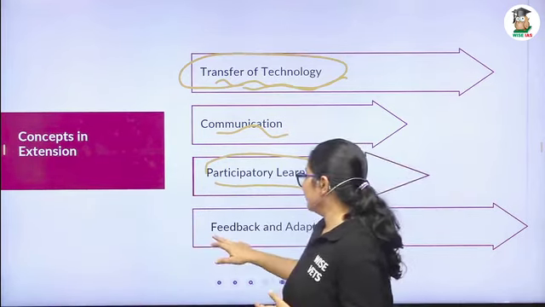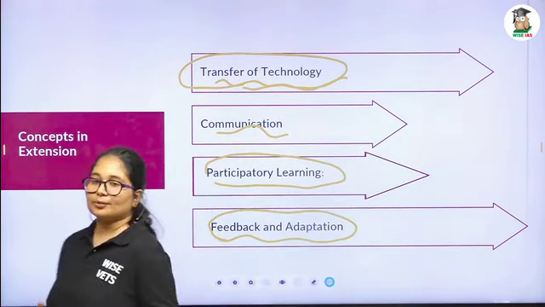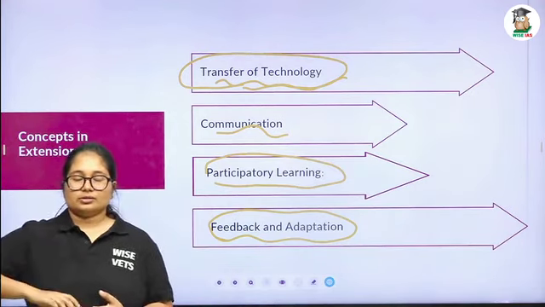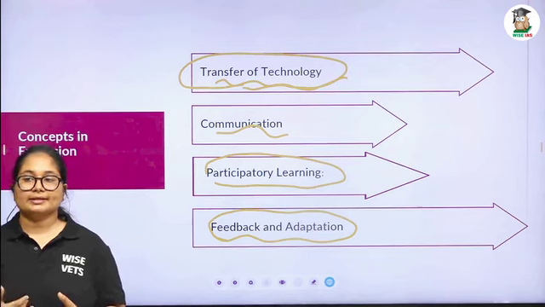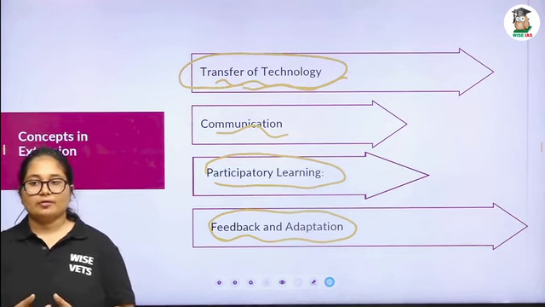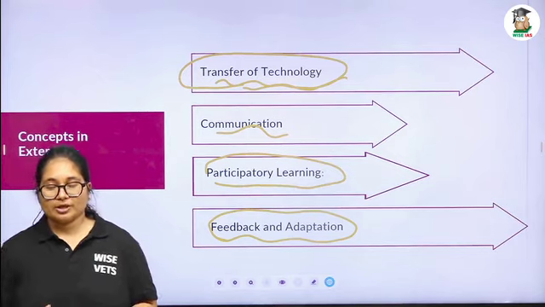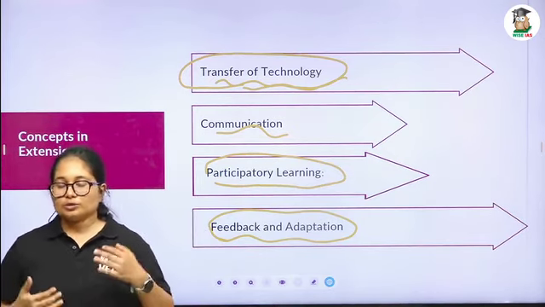And the fourth one, there should be feedback and adaptation. We are promoting a particular breed, okay. Once we have taught about that particular breed, the farmer should give feedback. We have to get feedback on whether they can say that okay, it's a good breed, we got the maximum milk production, and I am going to adopt it.